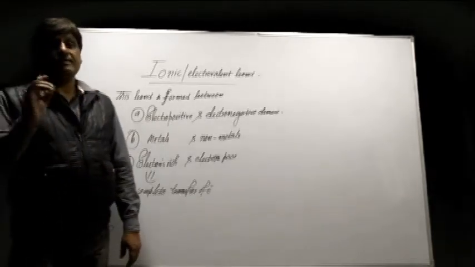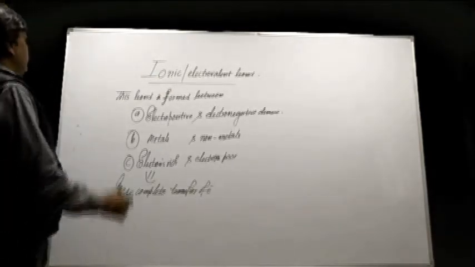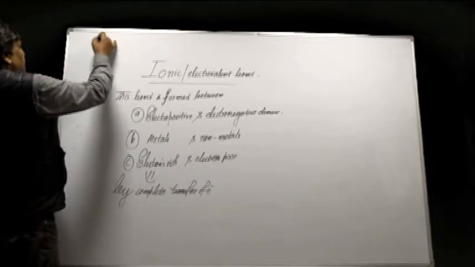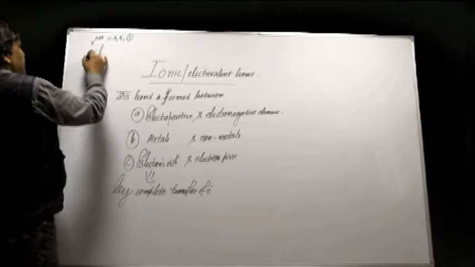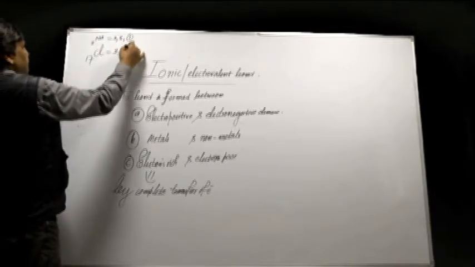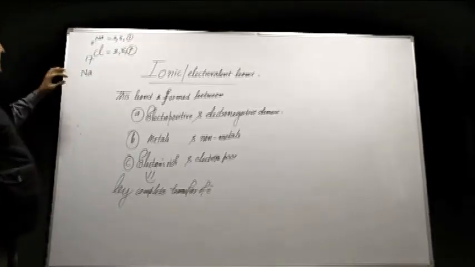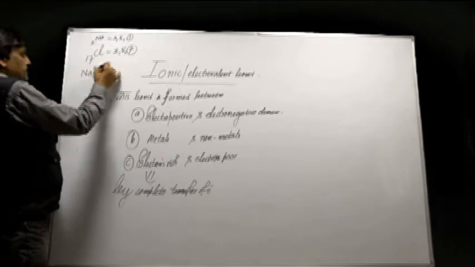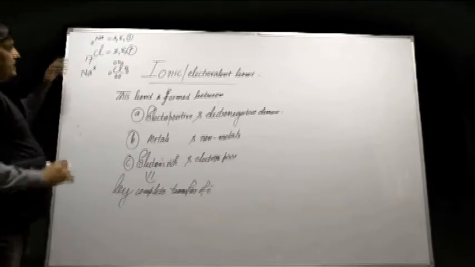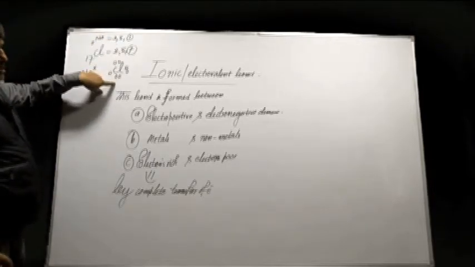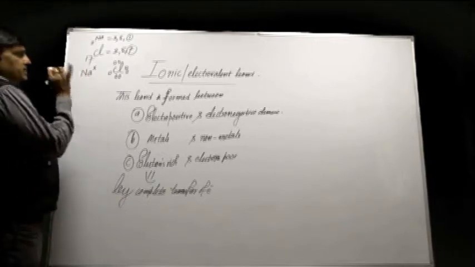At once the electron has completely transferred, that becomes the sole property of the element where the electron has been transferred. For example, sodium, atomic number 11, valency 1. Chlorine, atomic number 17, valency 7. If bond is formed between sodium and chlorine, then 1 electron of sodium and 7 electrons of chlorine will participate in bond formation.